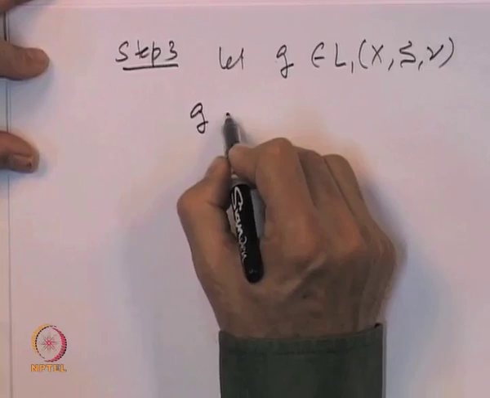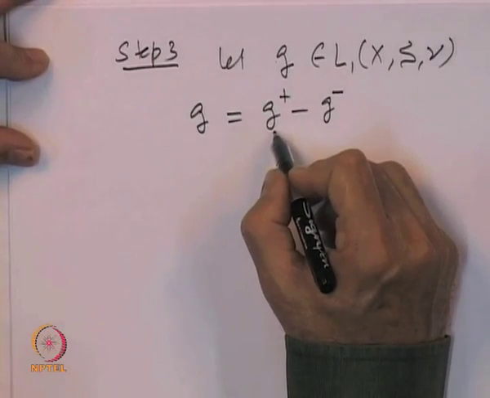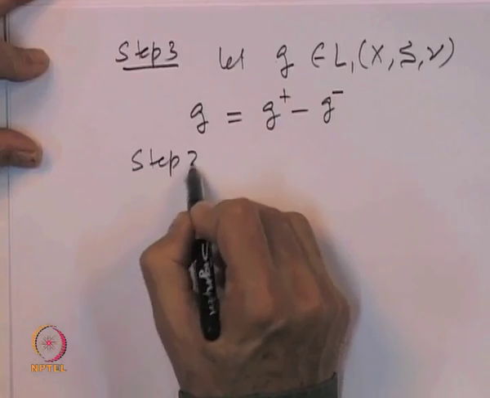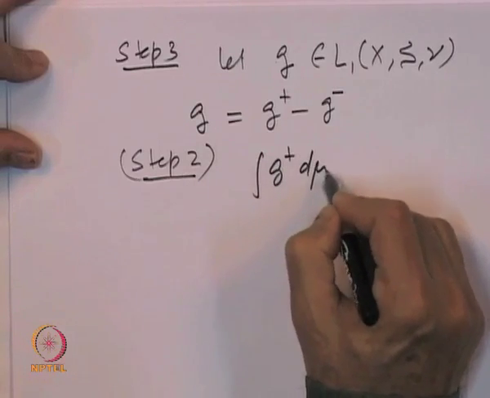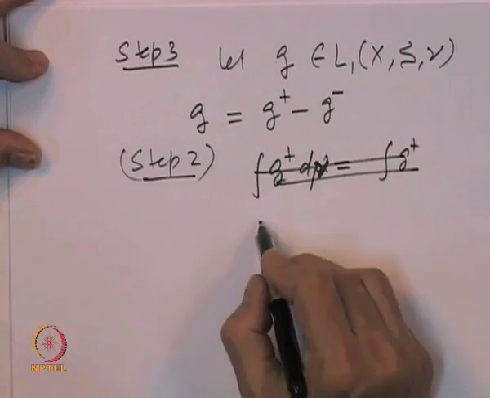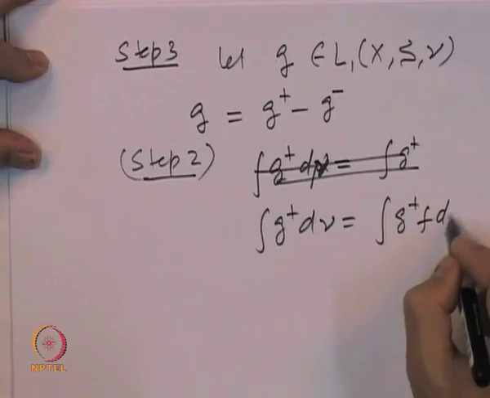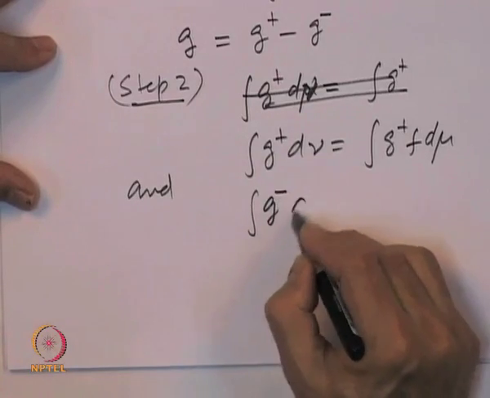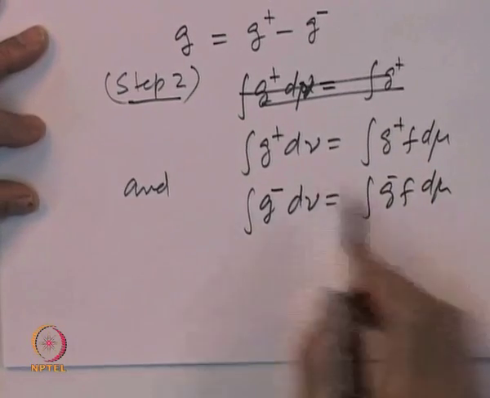Now, what is g equal to? g plus minus g minus, where g plus is a non-negative measurable function, and g minus is a non-negative measurable function, and by step 2 we know that the integral of g plus d nu is equal to the integral of g plus f d mu, and the integral of g minus d nu is equal to the integral of g minus f d mu. So, that is by step 2.